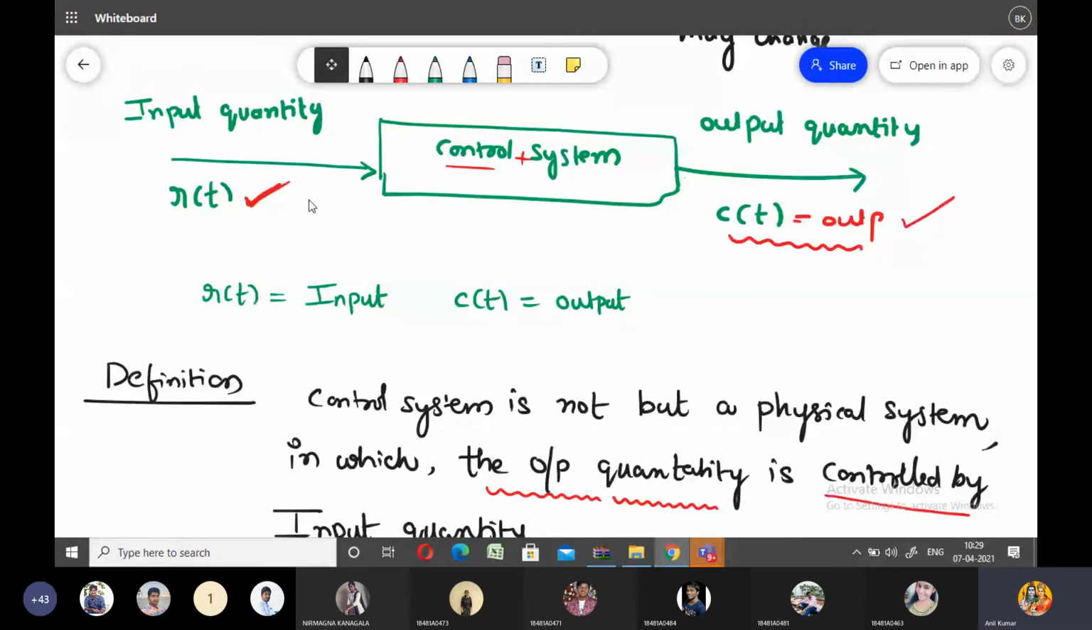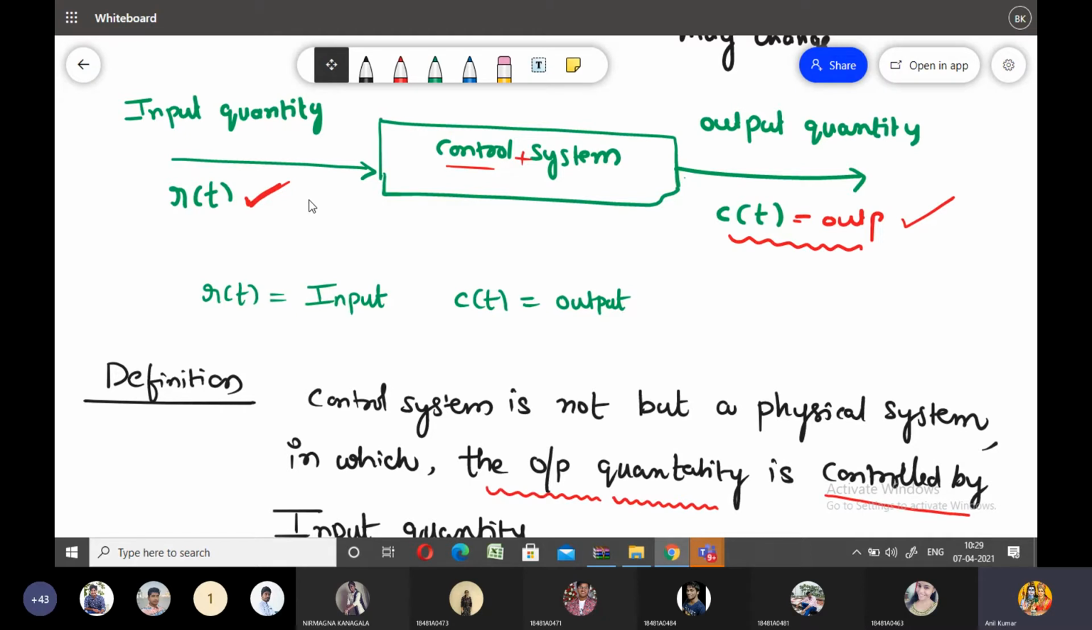Any control system will take the input signal, process the input signal in a predefined manner, and then provide the output signal at the output of the control system. So here three steps are there: take the input signal, process the input signal, and provide the output signal.